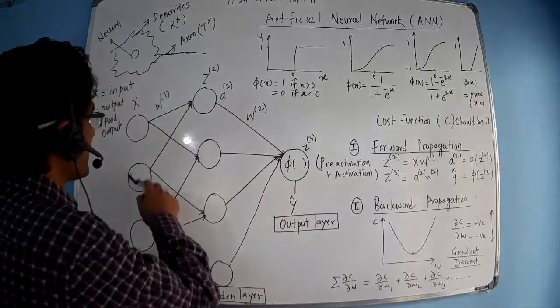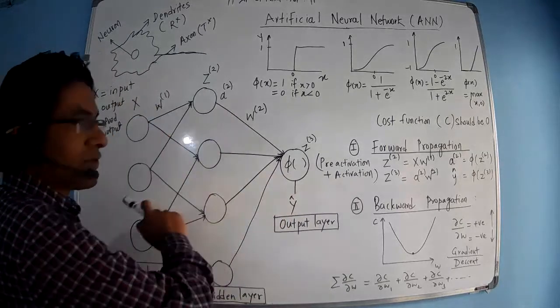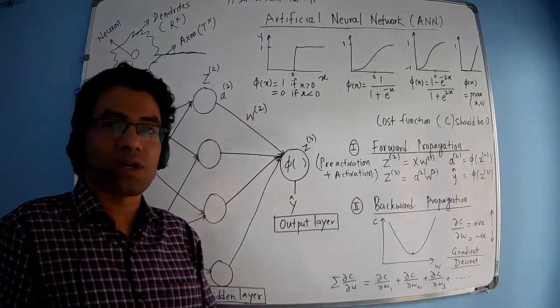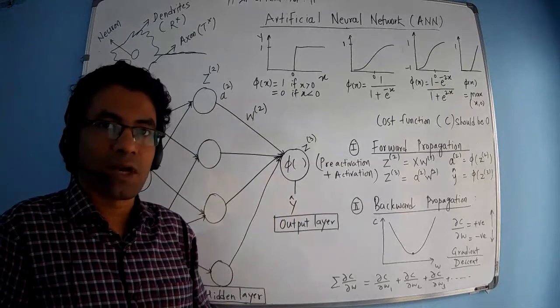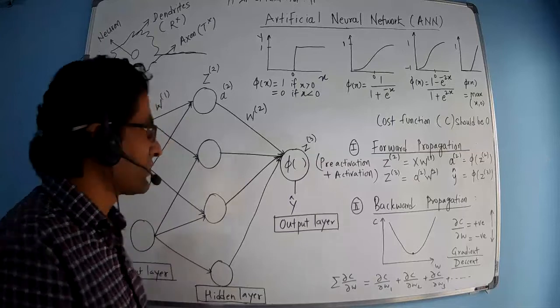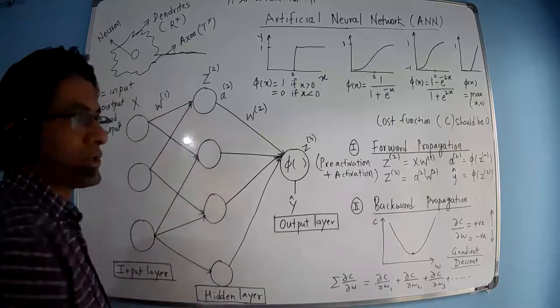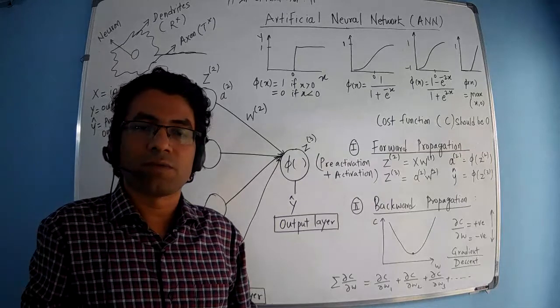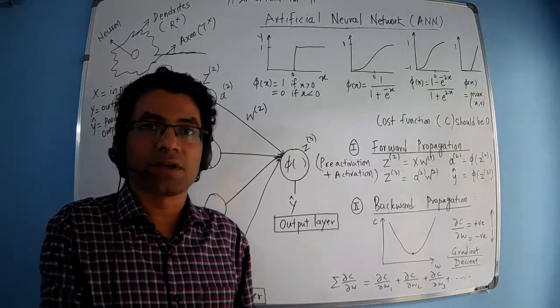Now for this, we need to transfer the data from one layer to another layer. To do that, we require something that will carry the data to the next level, and for that we use weights. Weights are nothing but numbers which, when multiplied by the input, will activate the next layer.